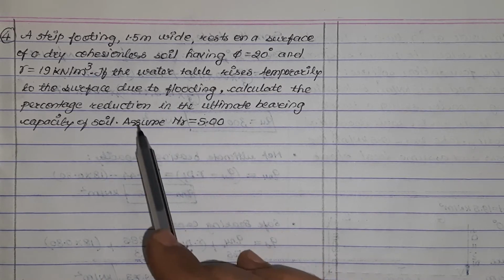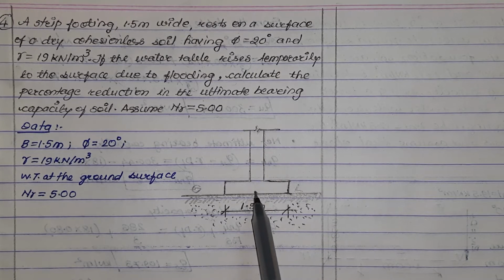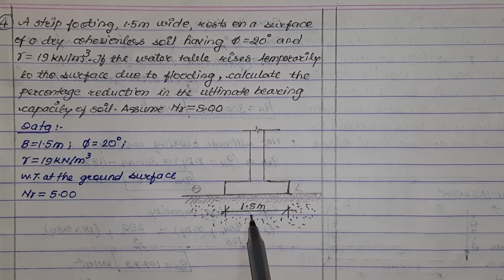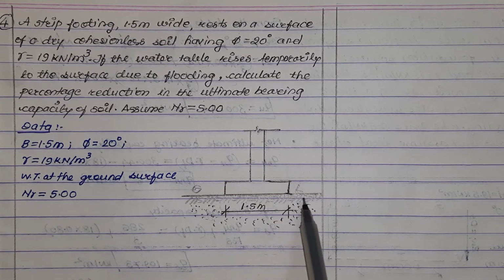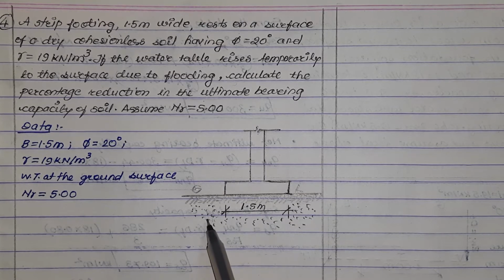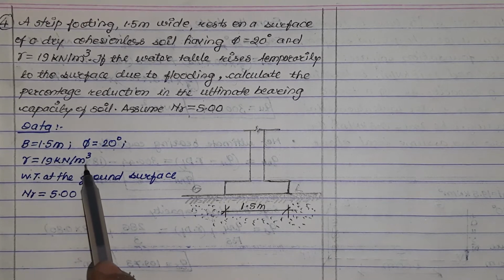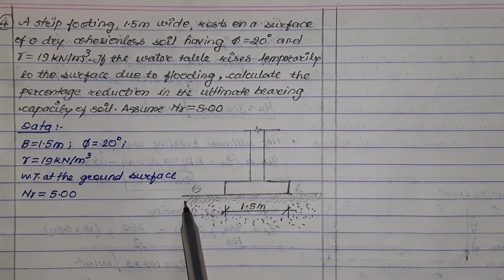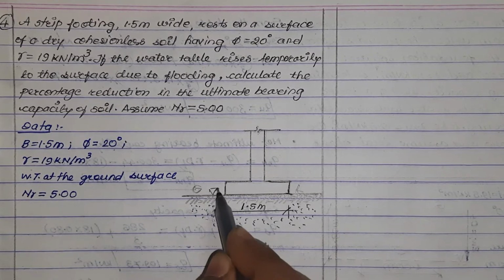Let us show these details on the diagram. Here on the diagram, we can see this is the strip footing. Its width is 1.5 meter. And according to the information given, this footing is resting on the ground surface. So this is the ground surface. Below that, we have this soil. Now this soil has properties phi equals 20 degree and gamma equals 19 kilonewton per cubic meter. Here, as per the condition, sometimes water table rises to the ground surface during the flood. Hence, water table will be considered here.